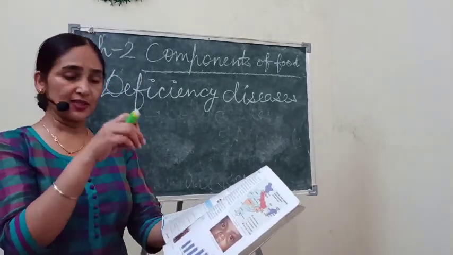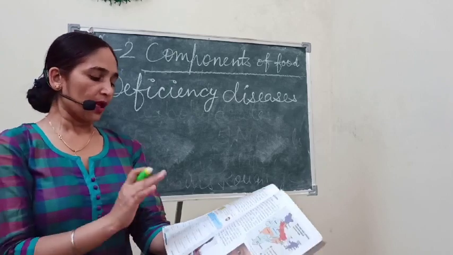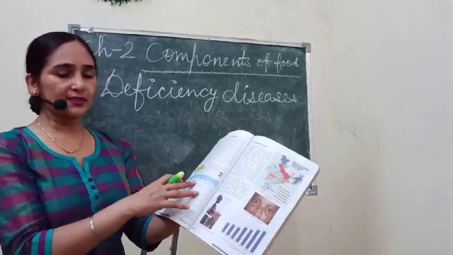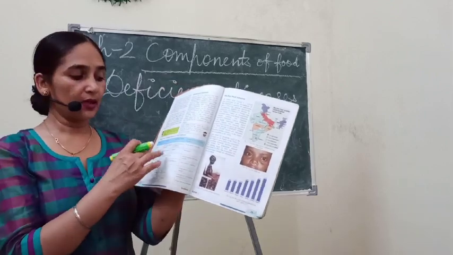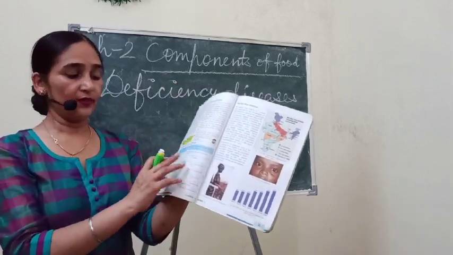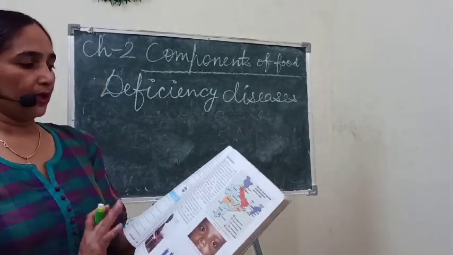We will not revise it one by one now because it will consume so much time. So revise this table once because it is a very important table, and many of the questions we will frame from here. Keep it in your mind.